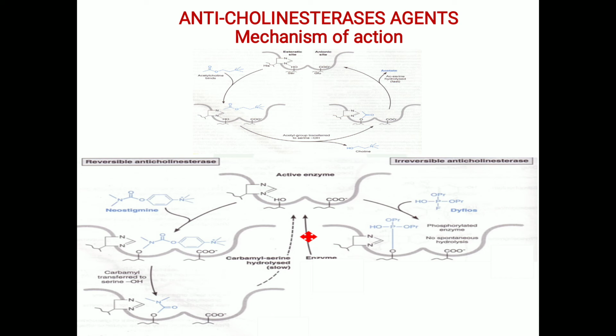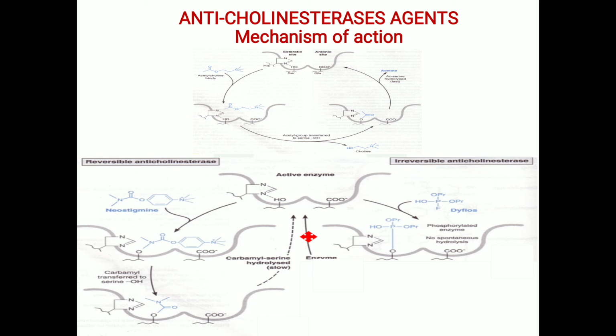It is the strongest bond of all bonds. So because of that, there is no regaining back of the enzymes. So the enzyme will be inhibited permanently. So what happens when the enzyme is inhibited permanently? There will be a continuous increase in the acetylcholine level at the synapse.